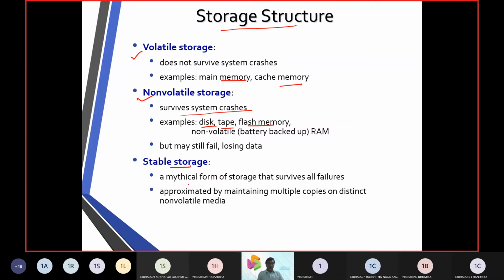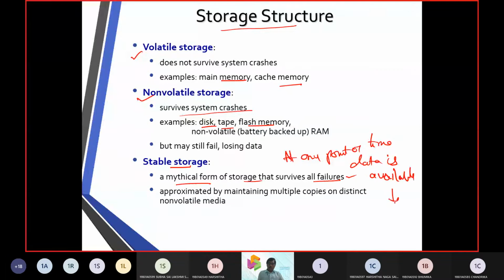And stable storage is a mythical form of storage that is going to survive all failures. It can be a cloud or a database server, so that at any point of time, data is available.